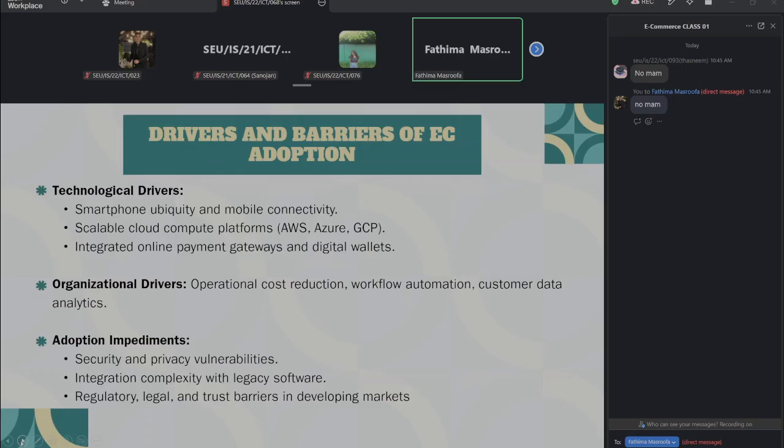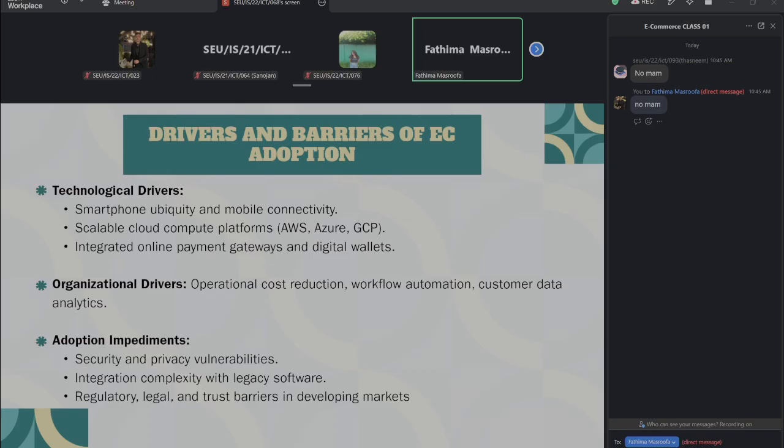So this is about drivers and barriers of EC adoption, right? Here we are going to see topics like technological drivers, organizational drivers, and adoption impediments. Those things we are going to discuss. In the technological drivers, I mentioned smartphone ubiquity, cloud computing, and payment gateways and digital wallets. We'll see what they actually are.